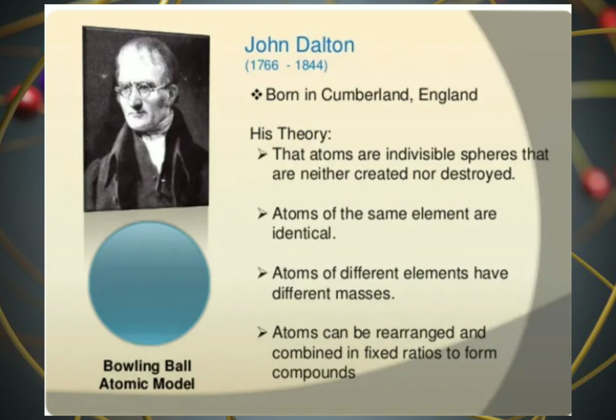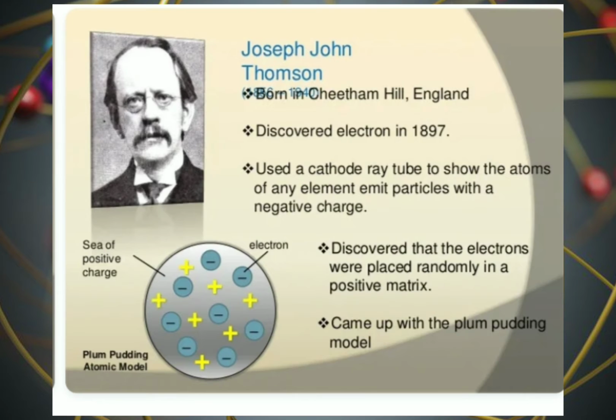His theory: the atoms are indivisible spheres that are neither created nor destroyed. Atoms of the same element are identical. Atoms of different elements have different masses. Atoms can be rearranged and combined in fixed ratios to form the compound.